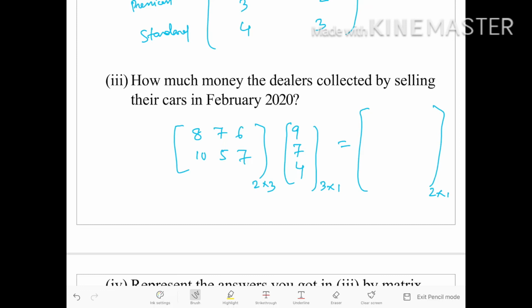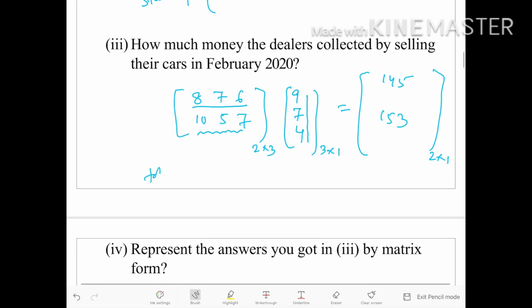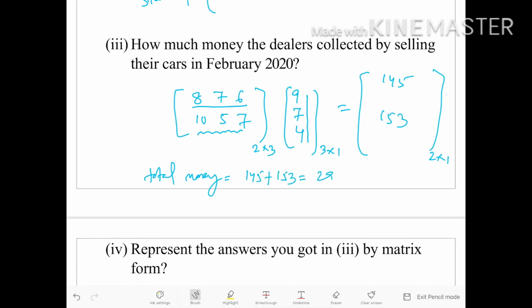Now, we will take the matrix multiplication. We know the procedure. 8 into 9 plus 7 into 7 plus 6 into 4. The answer will be 145 lakhs. Similarly, for dealer B, 10 into 9 plus 5 into 7 plus 7 into 4, it will be 153 lakhs. So, total money is 145 plus 153, that is 298 lakhs.